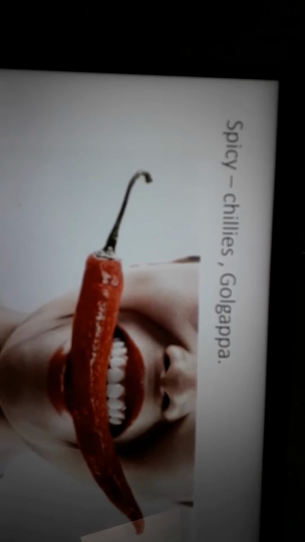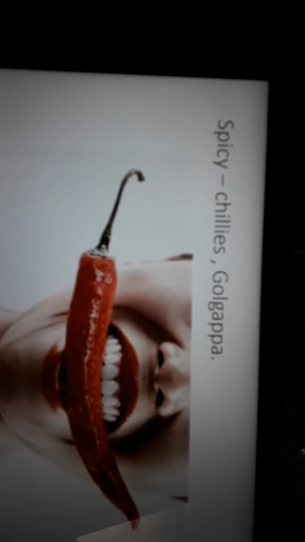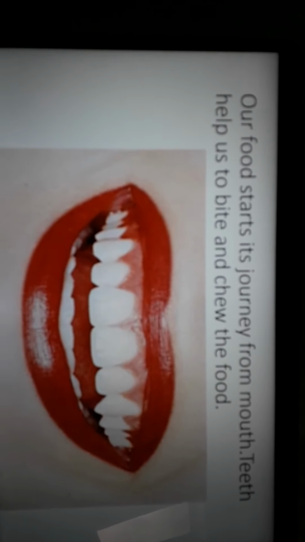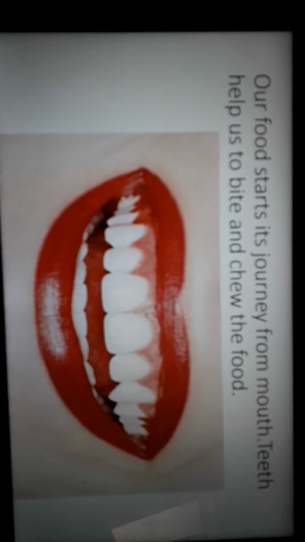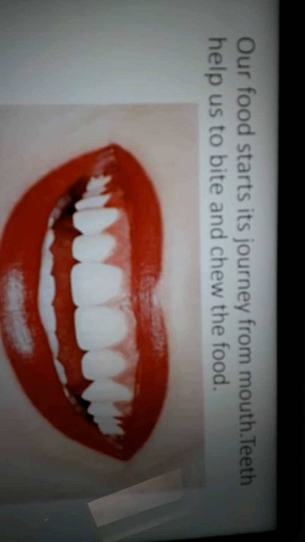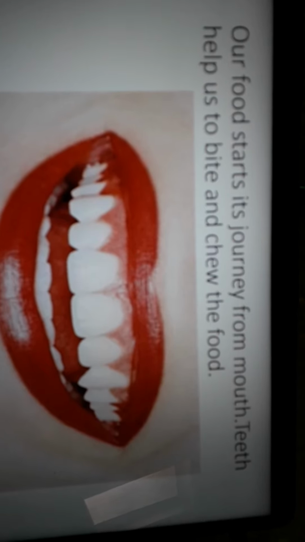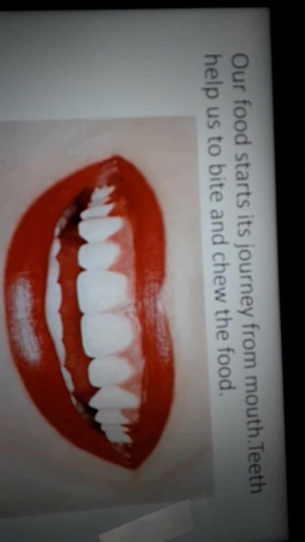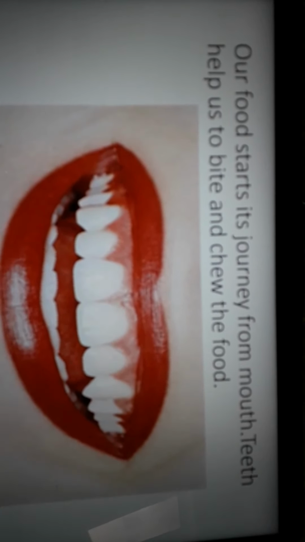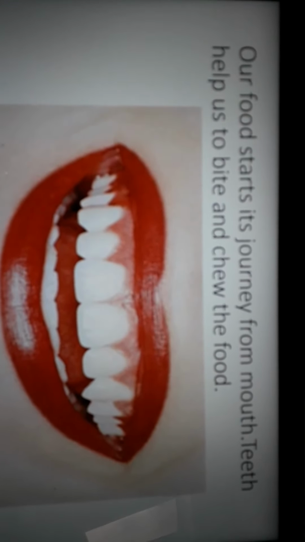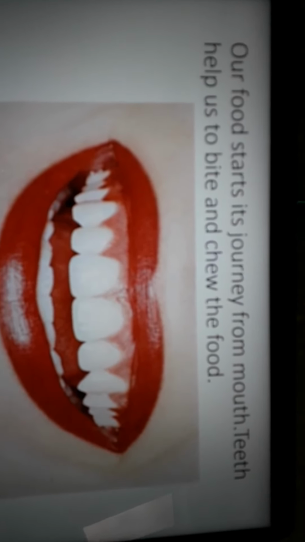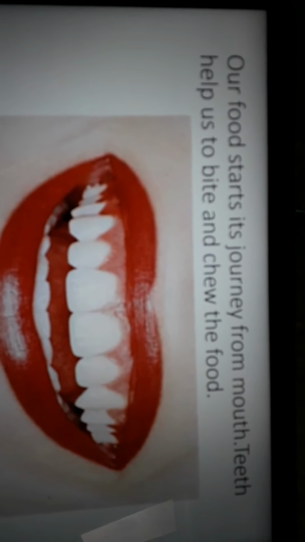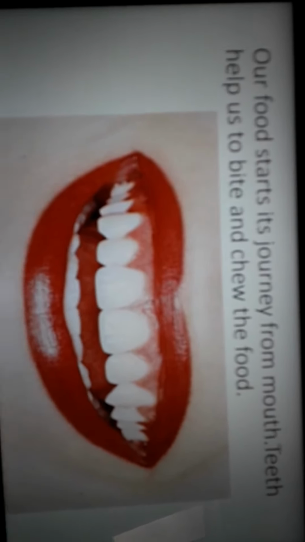So when we eat food, what happens? Well, first we eat food, and our food starts its journey from the mouth. We keep the food in our mouth. Now in our mouth, teeth are there. So teeth help us to bite and chew the food. Children, teeth is the plural form, okay? The singular of teeth is tooth. So teeth means all the 32 teeth you have. They help us to bite and chew the food.